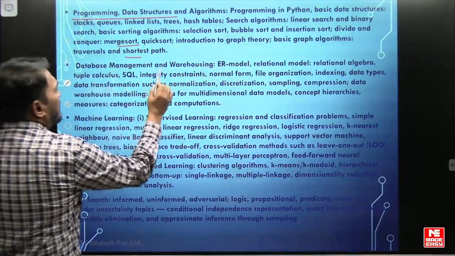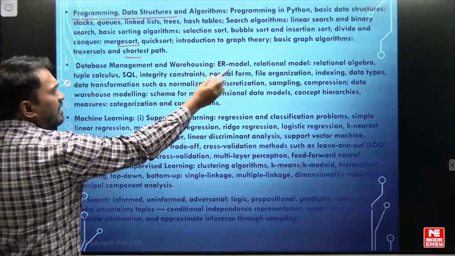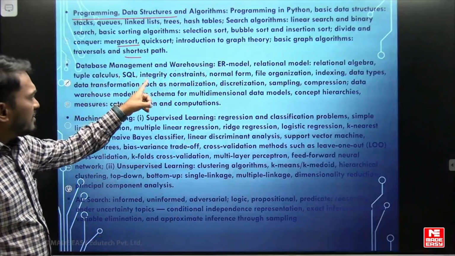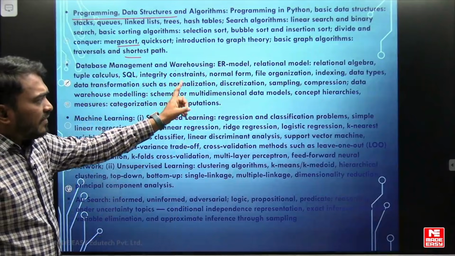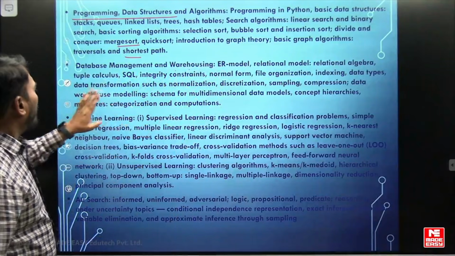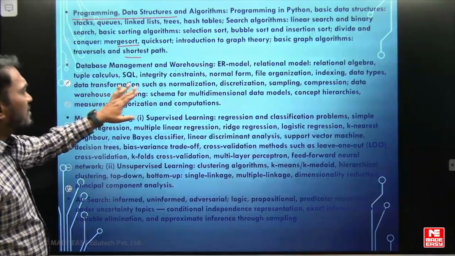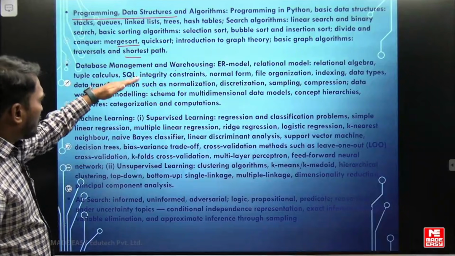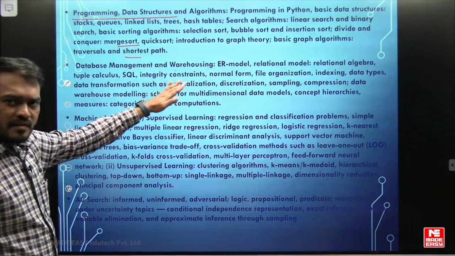And database management and warehousing. You have the ER model, relational algebra, tuple calculus, SQL, integrity constraints, normal forms, file organization, indexing, and data transformations such as normalization. So there is a lot of syllabus with respect to database management and data warehousing.